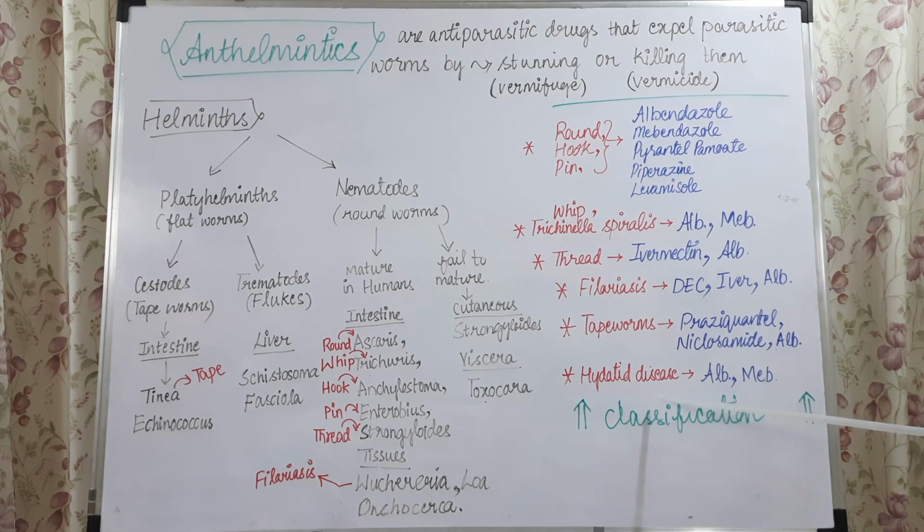Then there is treatment of hydatid disease, which is a tapeworm infection usually caused by Echinococcus granulosus or Echinococcus multilocularis. It infects multiple organs like the liver, lungs and brain. For treatment we use albendazole and mebendazole. So this is about the classification.